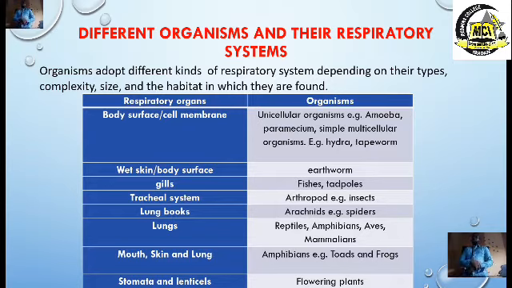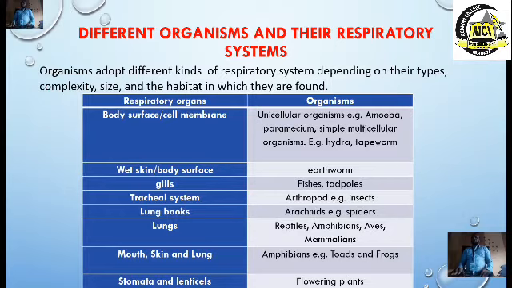Perhaps they also have a structure which they use in the exchange of material. And what is this structure? The structure is the cell membrane, or what we can also call the body surface. Why is it easy for them to use the cell membrane or body surface? Because the cell membrane or body surface has a large surface area to volume ratio.